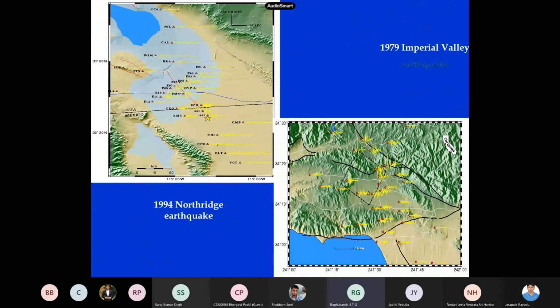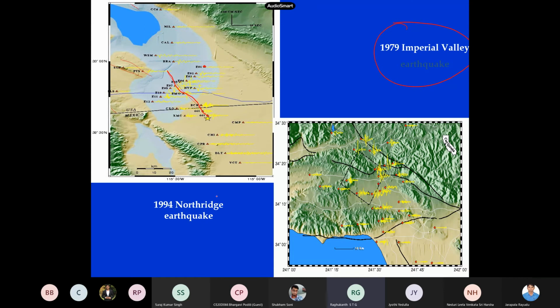So these are some of the old strong motion arrays. This was for the Imperial Valley earthquake of 1979. You can see this red line is the fault, the Imperial fault. People already knew, the Caltech people, that there was a fault there, so they put up a lot of instruments. You can see these are all the instruments crossing the fault. They had it fully instrumented, and when the 1979 Imperial Valley earthquake occurred, they were able to record it at all these stations.